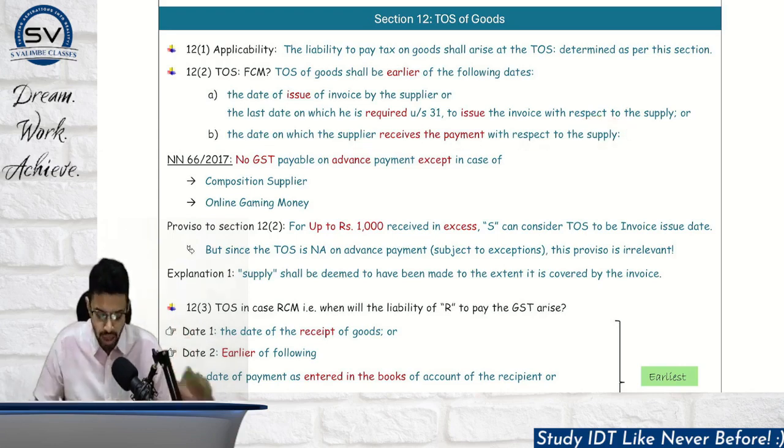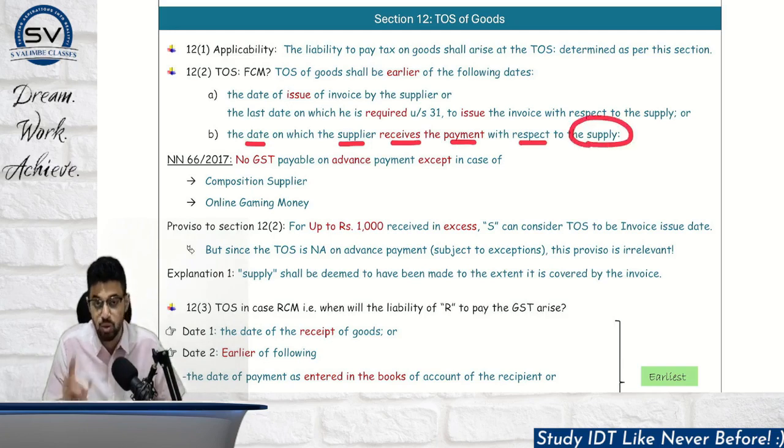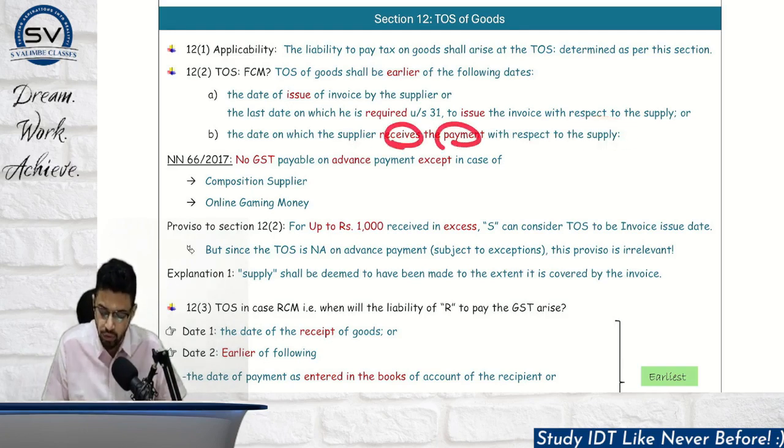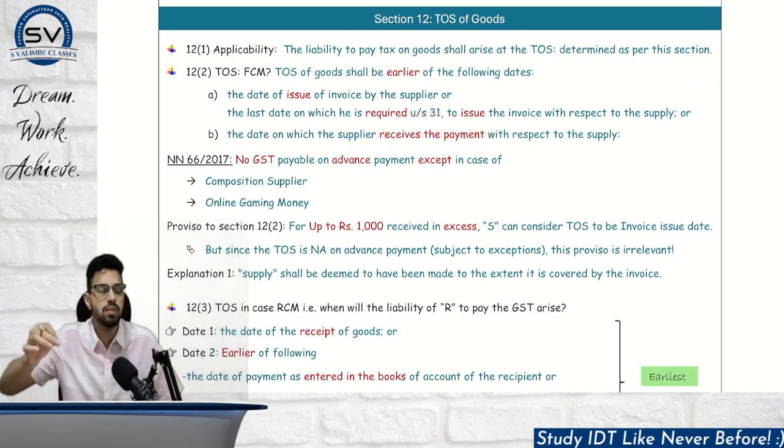Now, please hold on. Before trying to understand this, note that this particular clause is practically redundant today except in 2 cases. Now, first let's try to understand what this clause number B says. This says basically that GST is payable on advance payment as well. Now read it again. The date on which the supplier receives the payment with respect to supply, receives the payment. So one is basically your invoice date, second is your payment date. So if for example, supplier of goods receives some kind of advance, he has to pay GST on it.